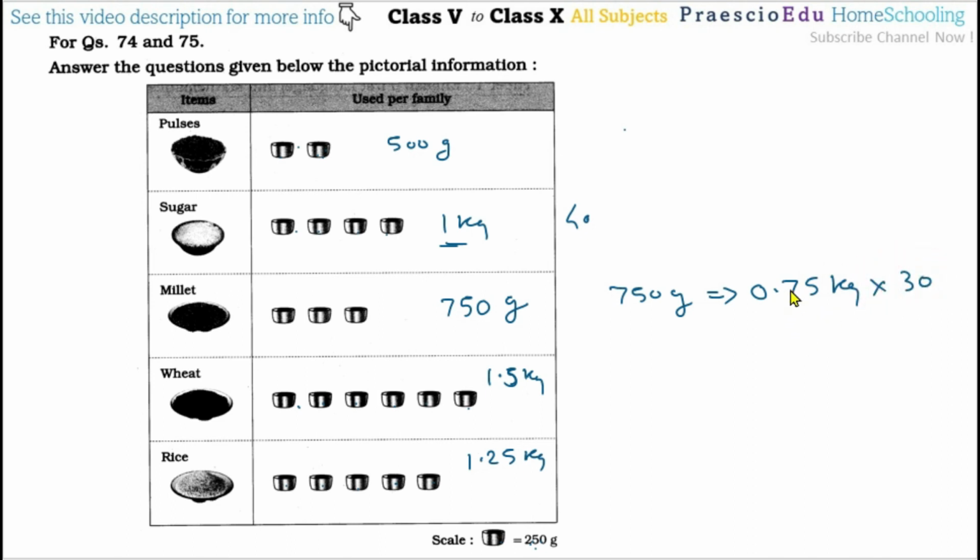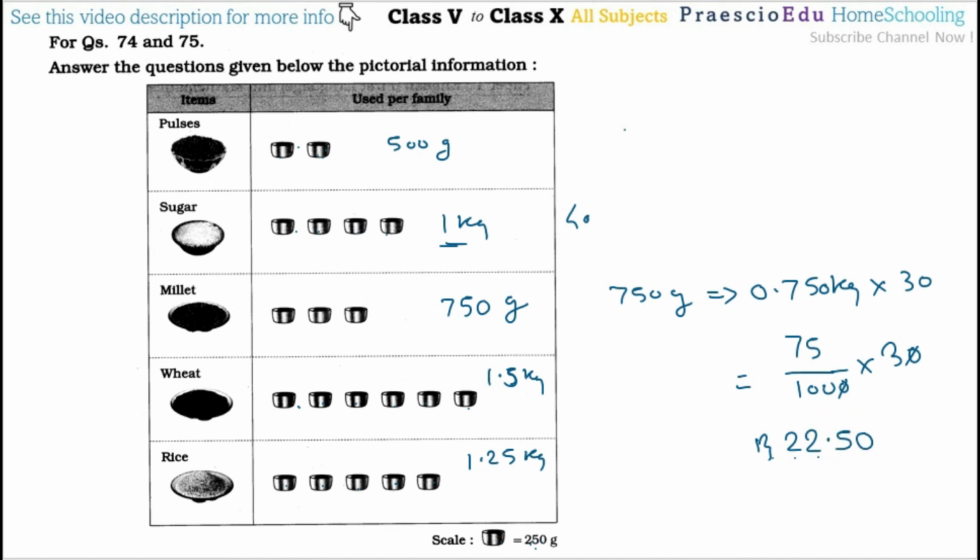So 750 divided by 1000 multiplied by 30, this 0 gets cancelled, this 0 gets cancelled, and then you will get 22.5 rupees. So for one family the expense is 22 rupees and 50 paise.